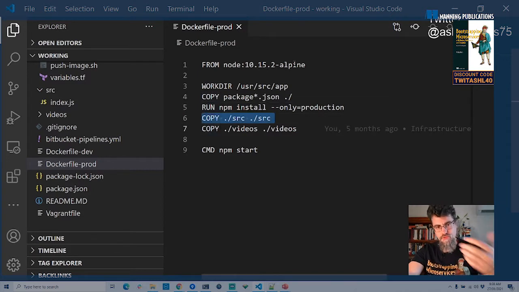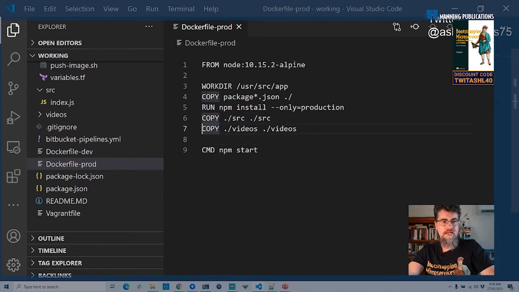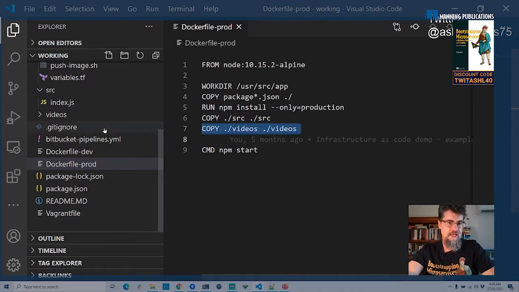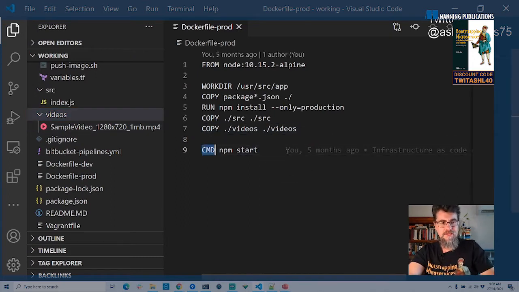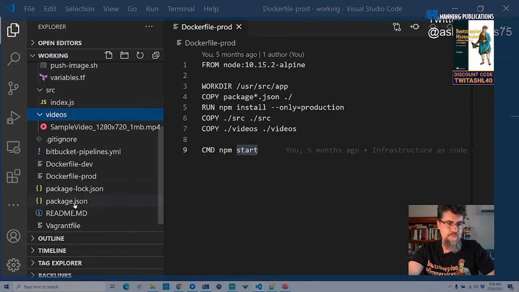Then we're copying across all the JavaScript source code. There's only one JavaScript file there, but if you had more, they would also be copied across. Then we're copying across the videos. If we have a quick look over here in the videos directory, you can see that's where my sample video is, an MP4. It's just a really small video, so just good for testing. And then the command here is basically what we run to start this application within the container. And we can see where this start script is implemented if we go to package.json.